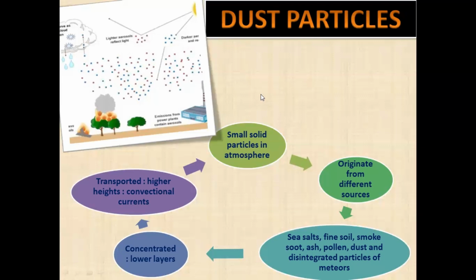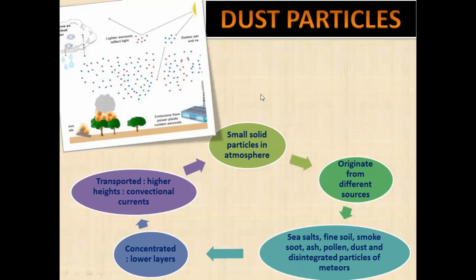Then we come to water vapor: why it is important, how it is created, and why its concentration differs in different parts of the earth, being higher in the lower latitudes than in the higher latitudes. And why does this happen? This needs to be explained. Then dust particles, what their importance is in the atmosphere and how they help in the condensation process, need to be explained. So this is a complete 3 or maybe 5 marker question.